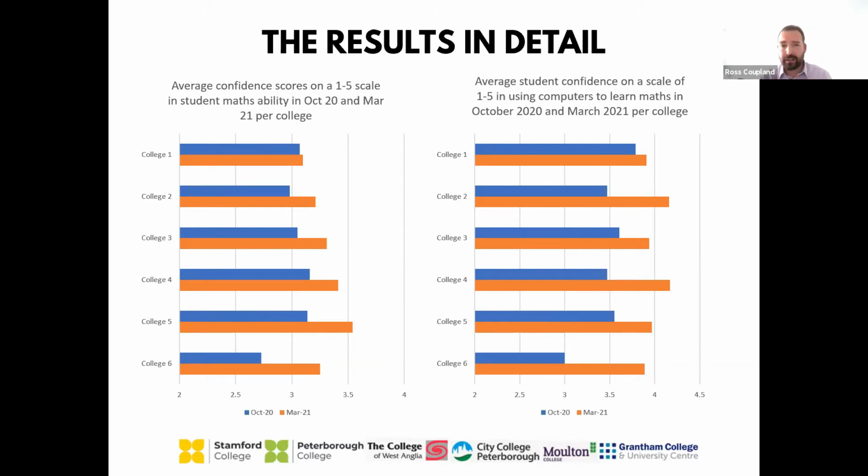Now, bearing in mind that we had the January lockdown, bearing in mind that we had the confirmation that summer exams were going to be cancelled, and bearing in mind that the return to college way back in September 2020 was itself quite a confusing time for students, that's quite a surprising result for our data set. And to see that across all 6 colleges is something that requires a little bit more investigation.